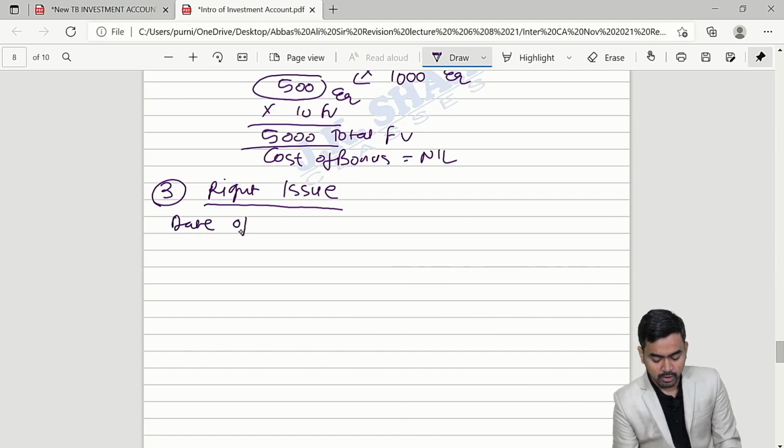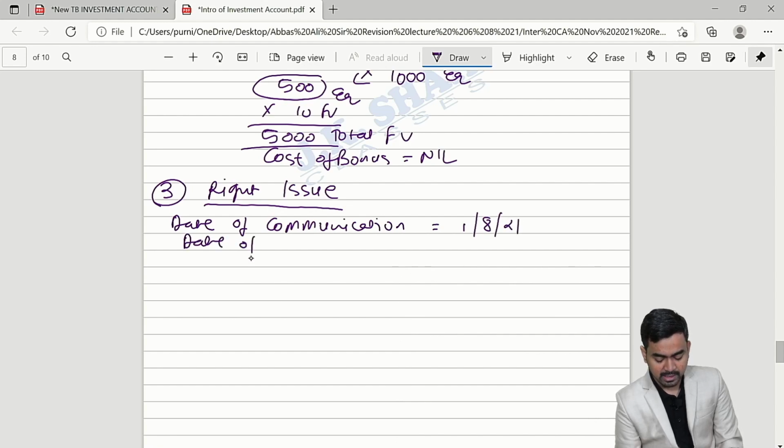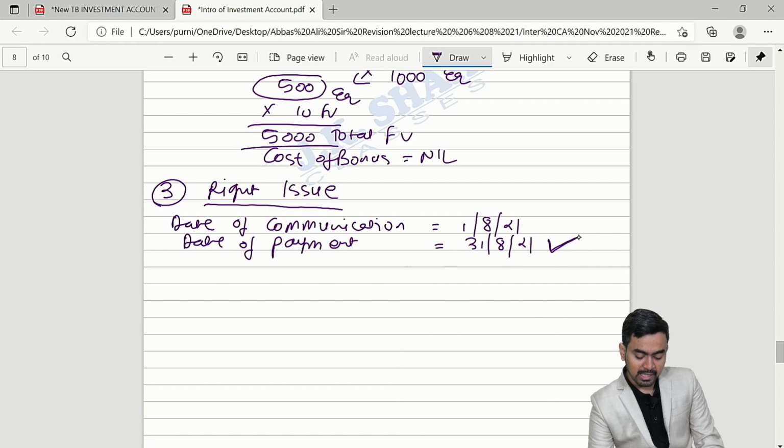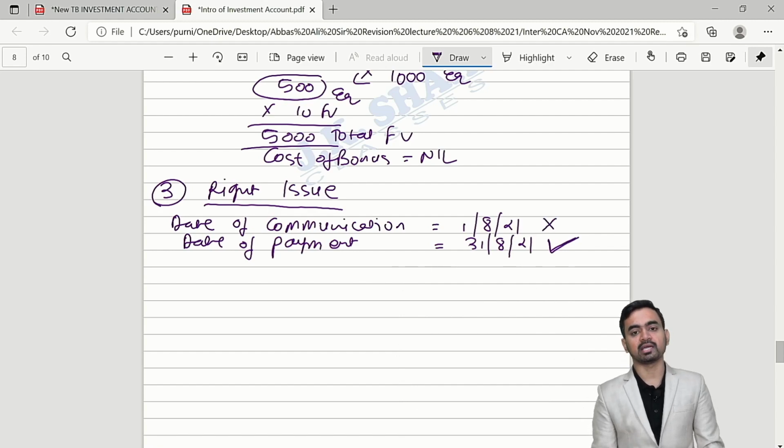One is the date of communication, in my example 1st August 21, and the second is the date of payment, in my example 31st August 21. Correct? For me, the payment date is important, not the communication date.